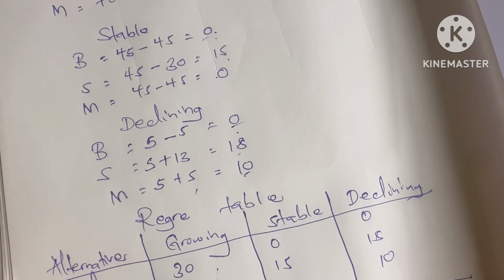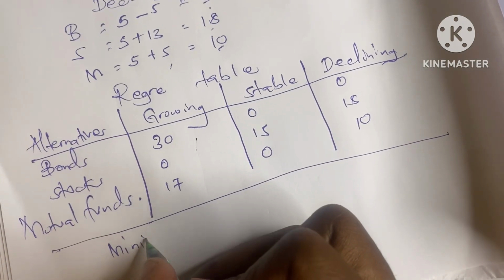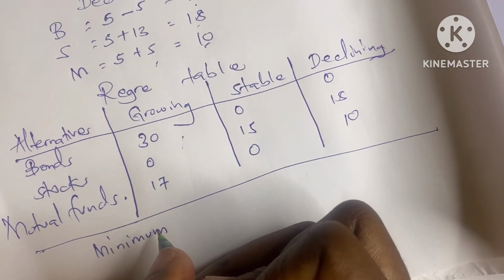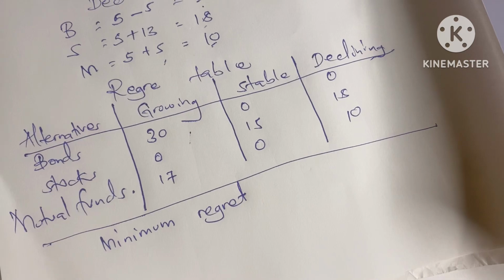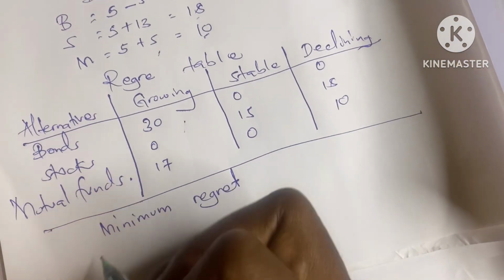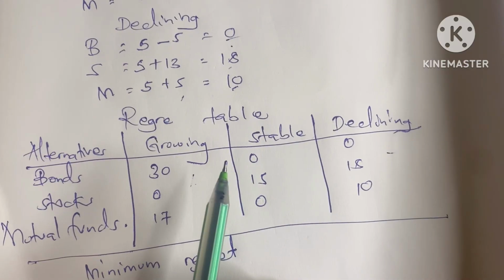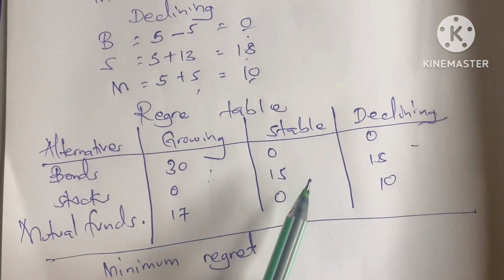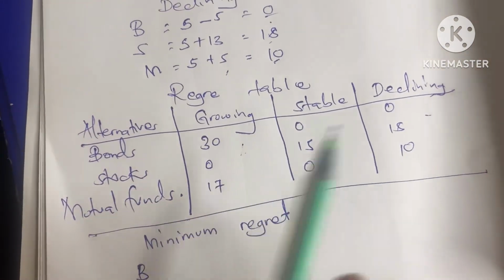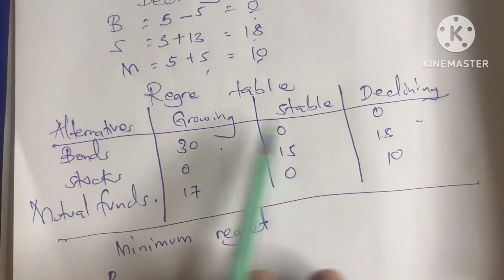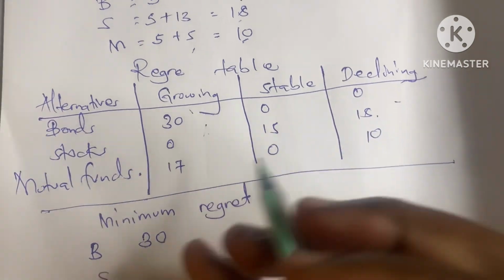Then we have to choose the minimum regret. We first choose the maximum regret of each of these, then we choose the minimum. For bonds, the maximum regret is 30. For stocks, the maximum regret is 18.